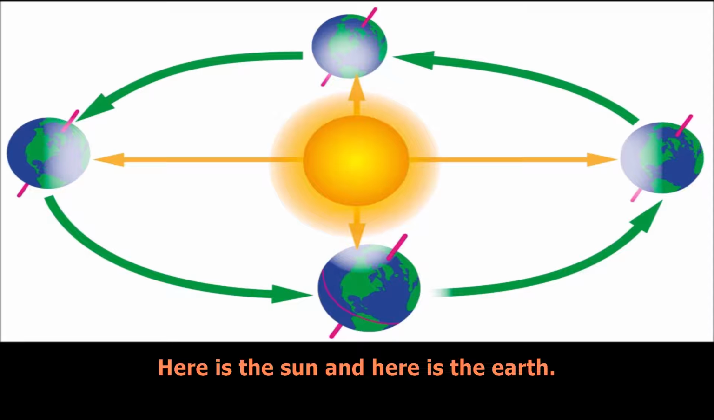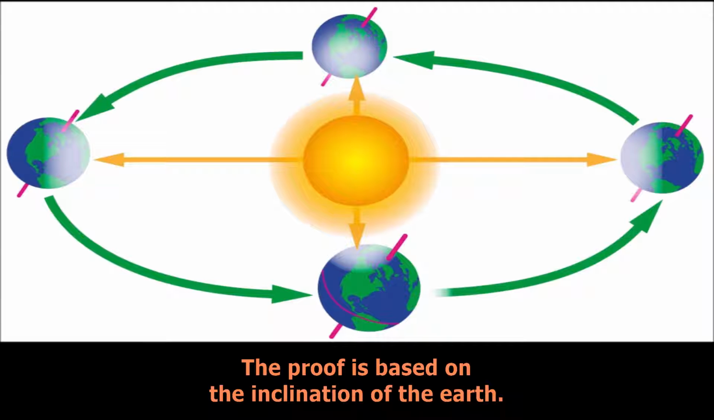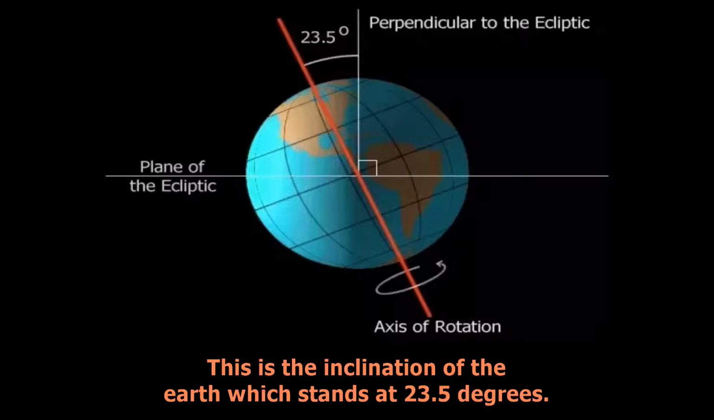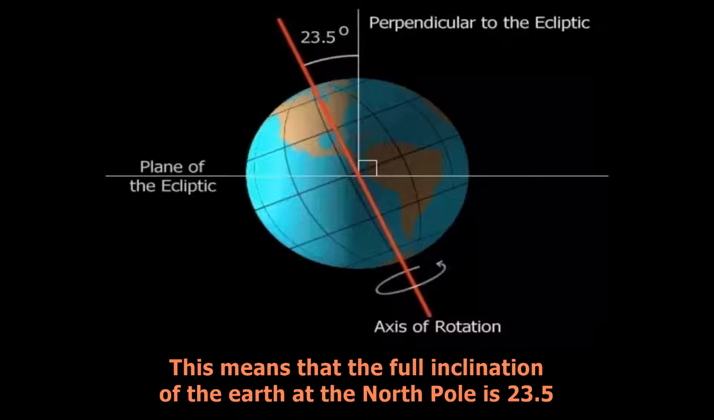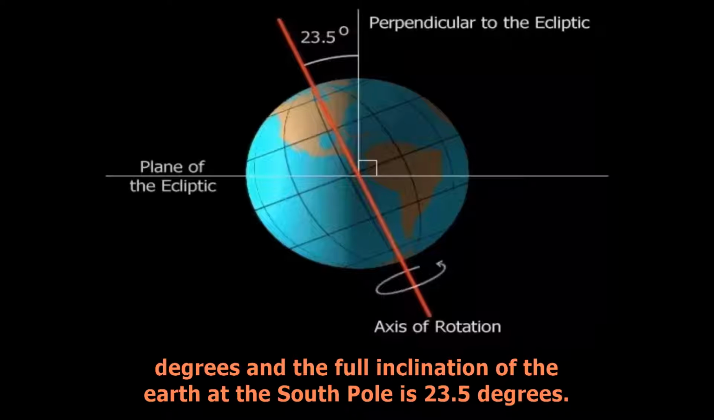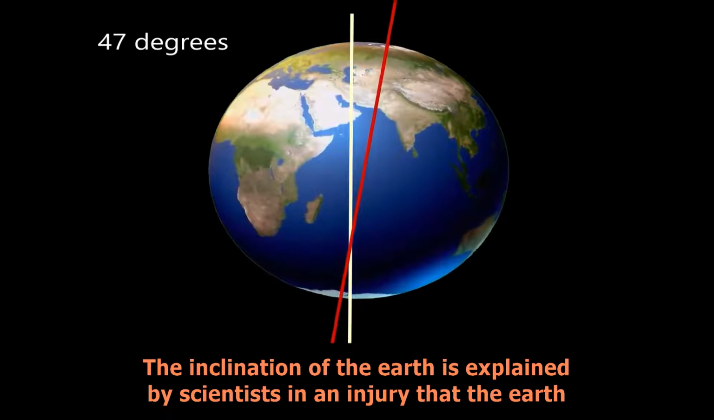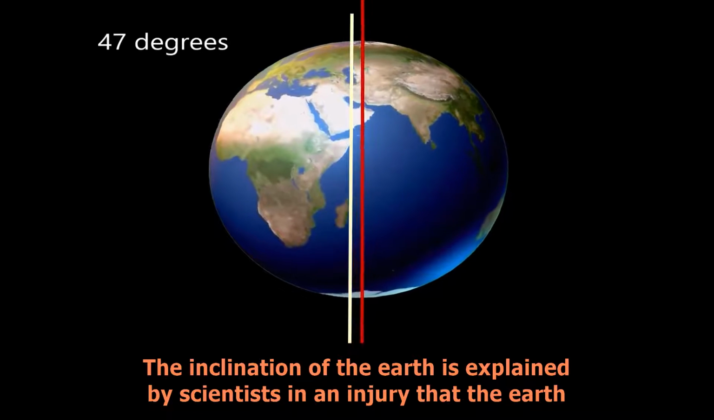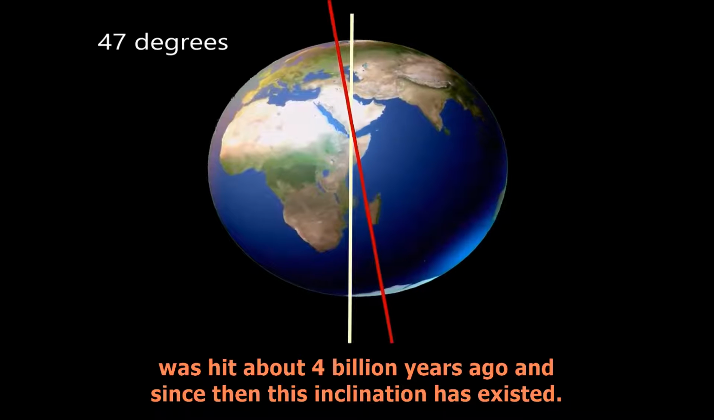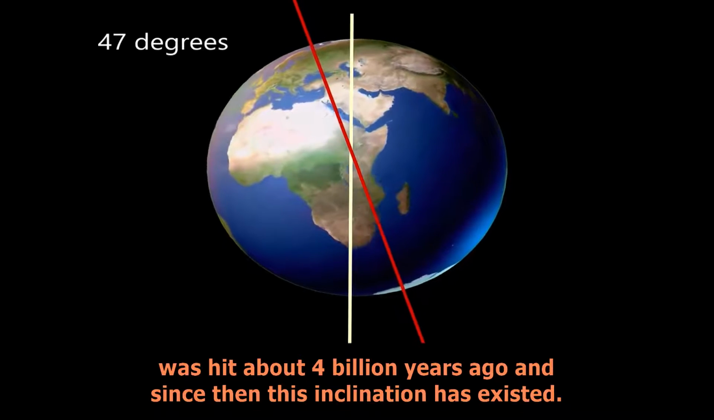Here is the sun and here is the earth. The proof is based on the inclination of the earth. This is the inclination of the earth, which stands at 23.5 degrees. This means that the full inclination of the earth at the North Pole is 23.5 degrees and the full inclination of the earth at the South Pole is 23.5 degrees. It is about the journey of the inclination of the earth. The inclination of the earth is explained by scientists in an injury that the earth was hit about 4 billion years ago, and since then this inclination has existed.